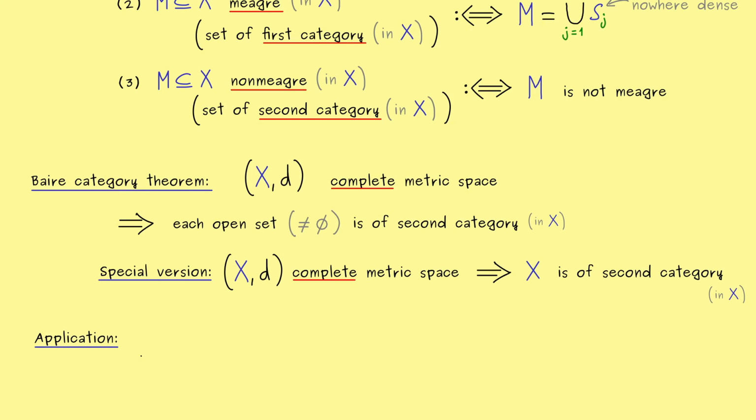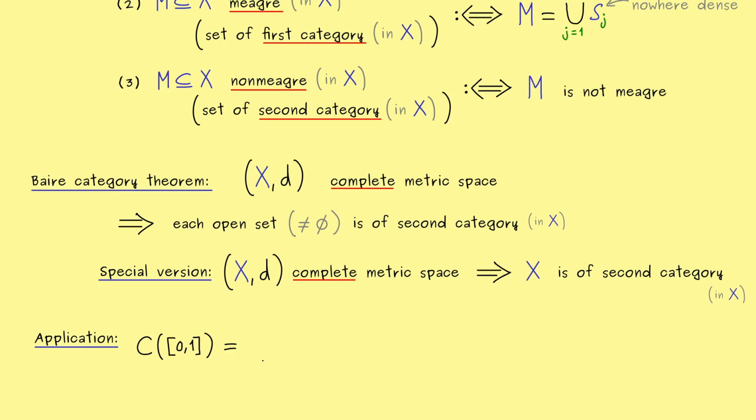More precisely, in functional analysis or even in analysis, you consider the continuous functions on an interval. So maybe it's the unit interval, so we have C of [0, 1]. So this is the set of the continuous functions and it becomes a metric space. So usually this is done with the supremum norm, but let's discuss the details in my functional analysis course. Here it's only important that this is a complete metric space.